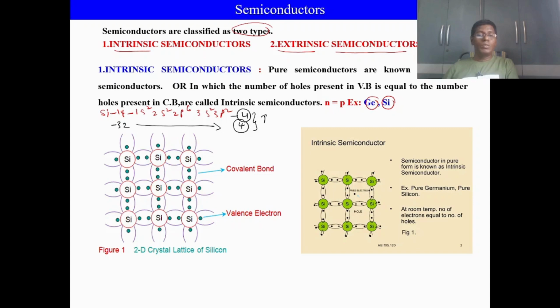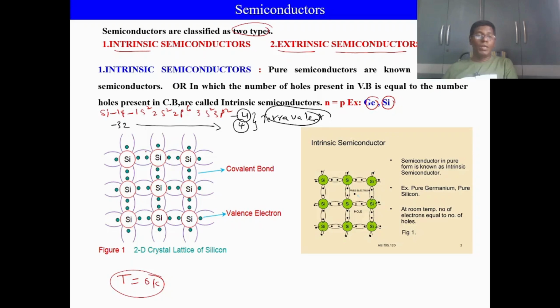So 4 valence electrons means what we can call it as? It is called tetravalent. What is the meaning of tetravalent? Tetra means 4, valent means valency. That means silicon and germanium have tetravalency. Now the conductivity of intrinsic silicon and intrinsic germanium can be divided into two cases. First, I am going to discuss the conductivity of the semiconductor at absolute temperature,